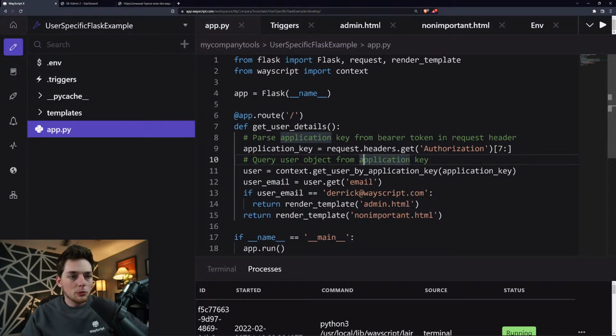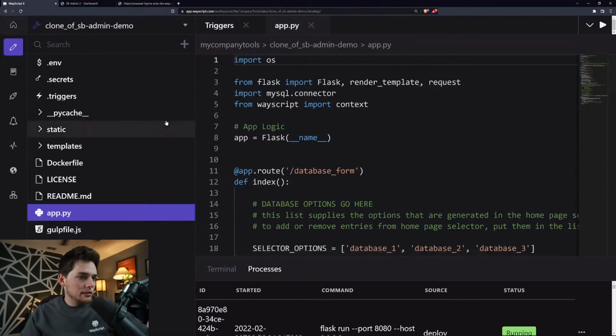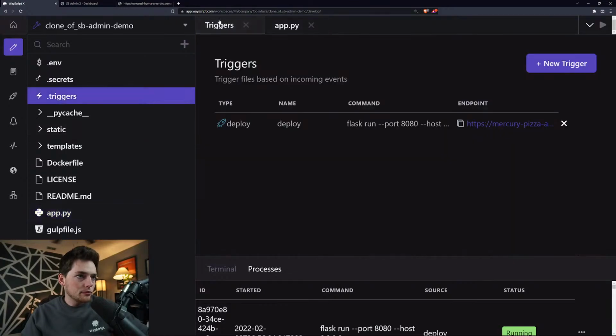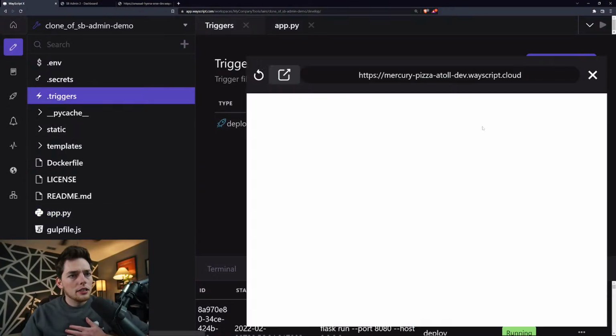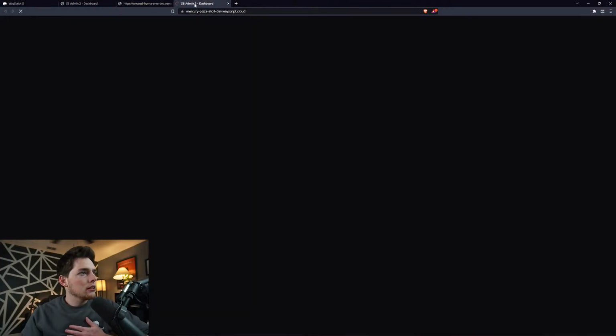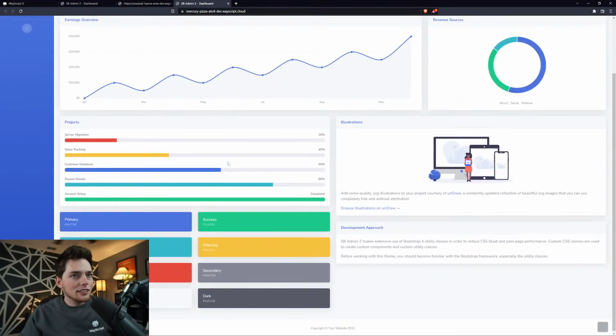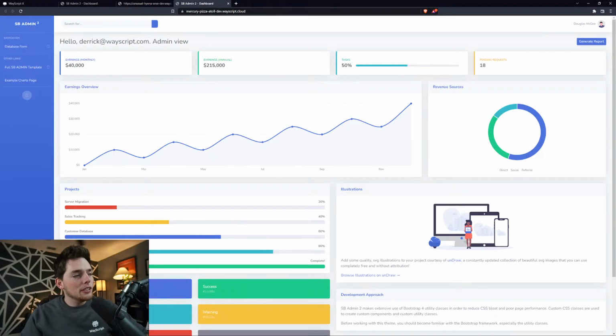But since we got this up and working, I guess it's a good time to very briefly show this dashboard here. And so we're doing the same thing in this dashboard as we were in the other one. But this one is a little bit nicer, a little bit cleaner HTML. I didn't make it, but you see that we're doing the same thing.